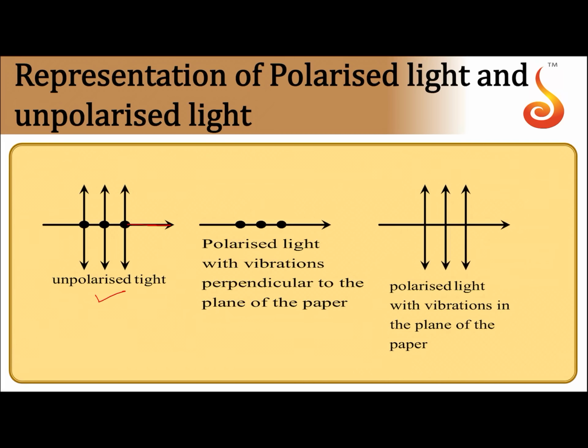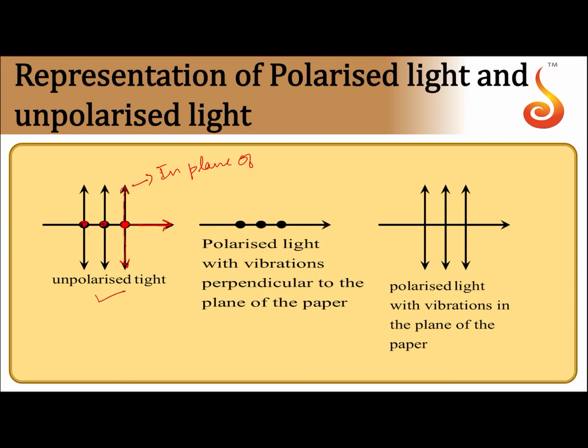Here this arrow represents the direction of propagation. There are vibrations perpendicular to the plane of board and there are vibrations in the plane of board. These arrows represent vibrations in the plane of board, and these dots represent perpendicular to plane of board.